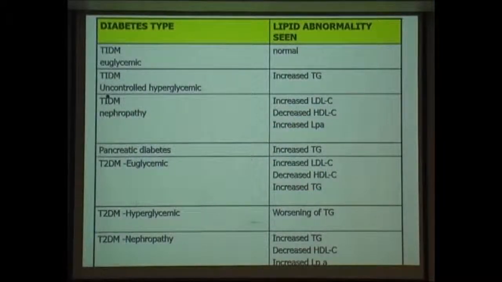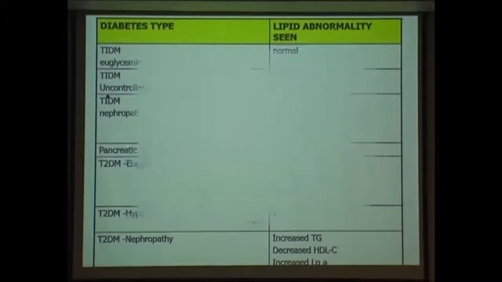What one needs to remember is that when you are reporting, diabetic patients can have different types of lipid reports at different times, the same patient. When the patient has nephropathy, he has a different report. When he is euglycemic, he has a different report. And when he is hyperglycemic, he has a different report. So, the same patient can come back saying, madam, this is what you gave me three months ago. But it can change. That is what you need to remember.